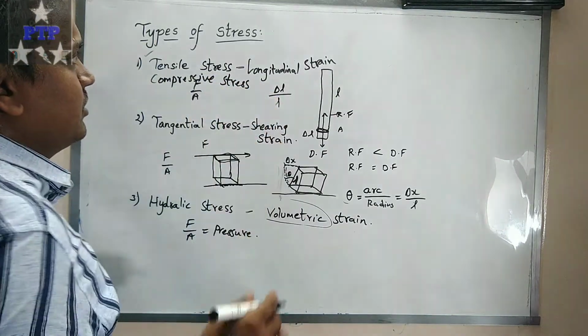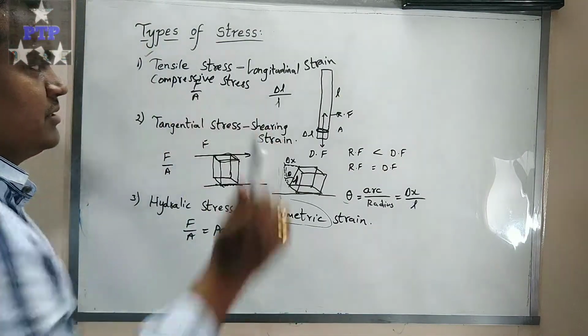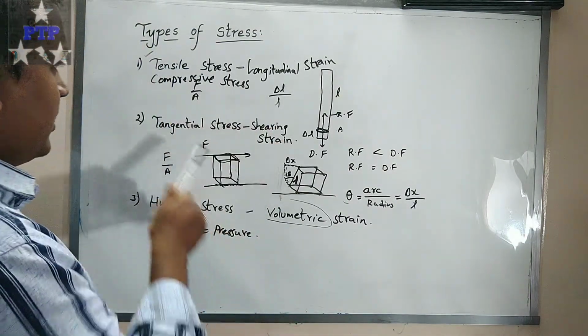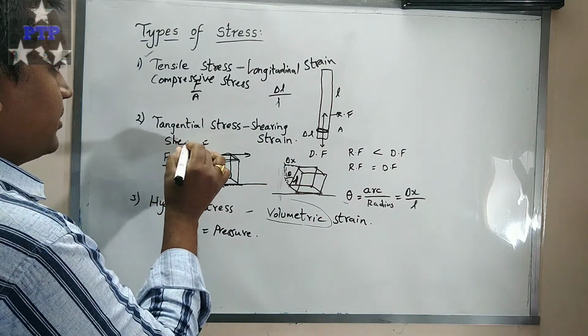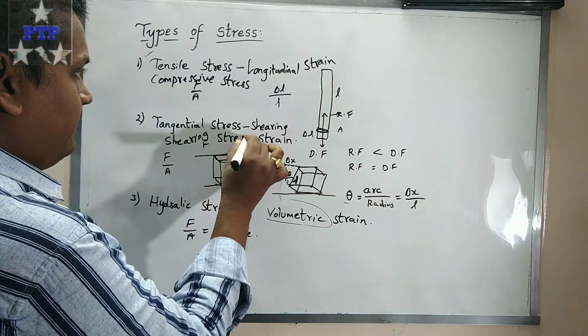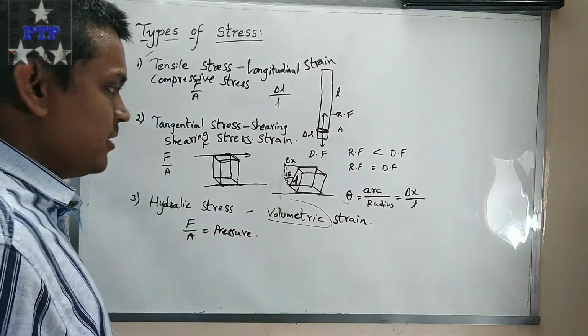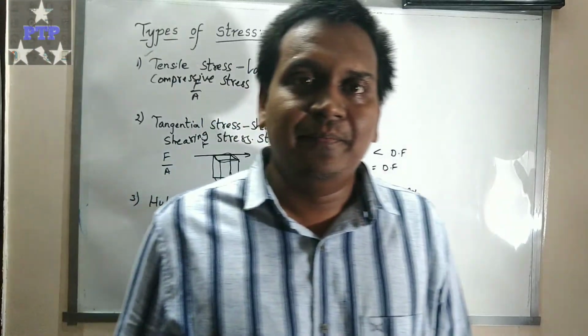So these are the different types of stress: tensile stress or compressive stress, tangential stress, which can also be called shearing stress, and finally hydraulic stress or volumetric stress. Thank you.